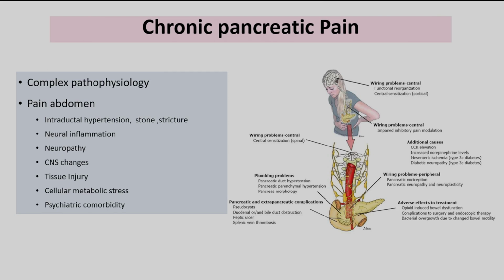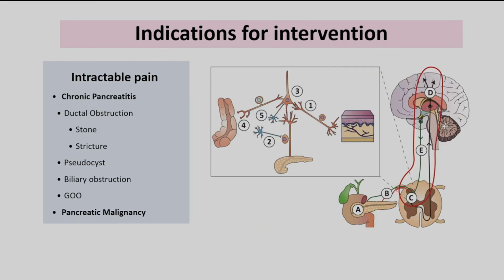It could be a plumbing problem in the form of pancreatic stones, pancreatic strictures, associated gastric outlet obstruction, or biliary obstruction. Or the patient might have tissue injury, cellular metabolic stress, and because of the chronic pain, these patients have psychiatric illness also. So management of pancreatic pain should always be multidisciplinary.